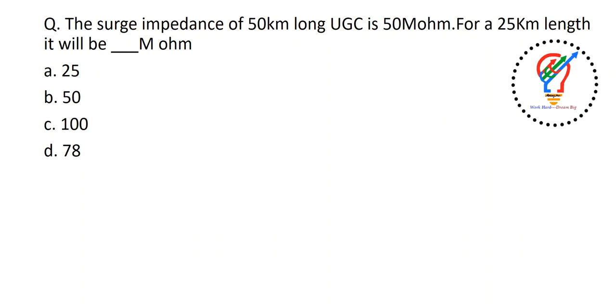The surge impedance of a 50-kilometer long underground cable is 50 mega ohm. For a 25-kilometer length, it will be dash mega ohms. Remember, this is an important question in power system. The surge impedance of a cable or transmission line is independent of its length. Once it is fixed, whatever the length may be, the value will not change. So the surge impedance of the 50-kilometer long cable is 50 mega ohms, and for 25 kilometers also it will be 50 mega ohms only. So the answer is B here.